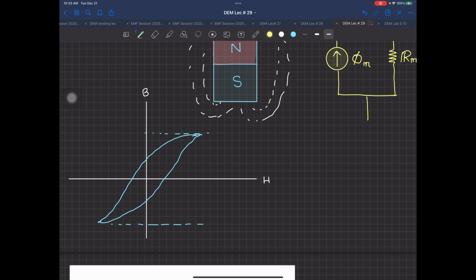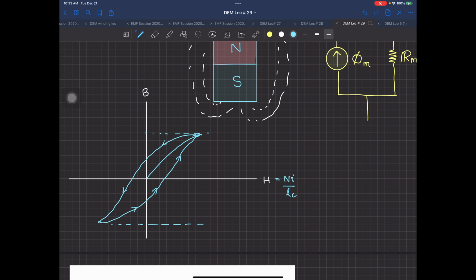Where will it be, how will it look? This I have made for a silicon steel material, where you are actually increasing. The curve would have started from here, and then you have it coming down, and then you are increasing it back, and it will follow this path if the current is flowing, because H is equal to Ni divided by Lc. So this one is for the silicon steel.